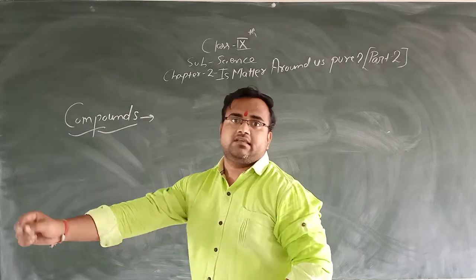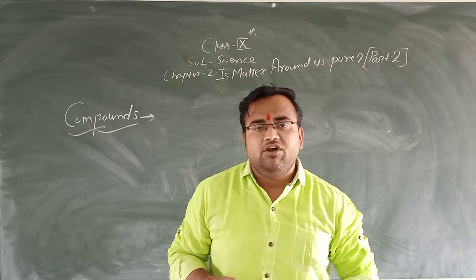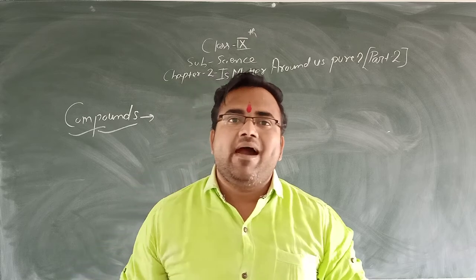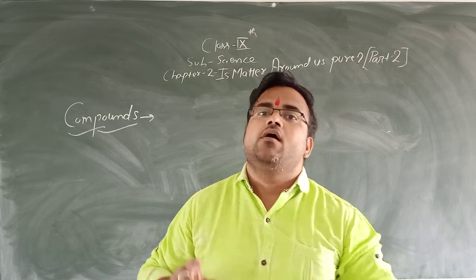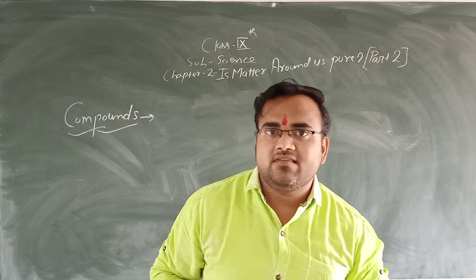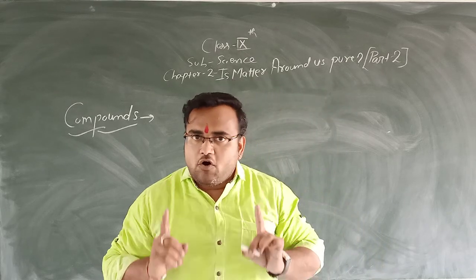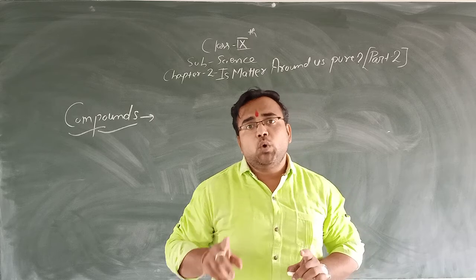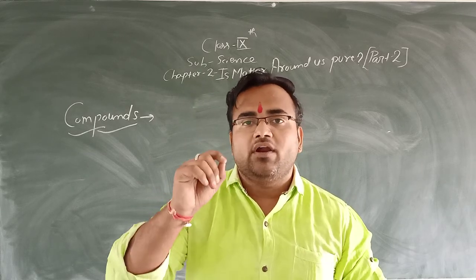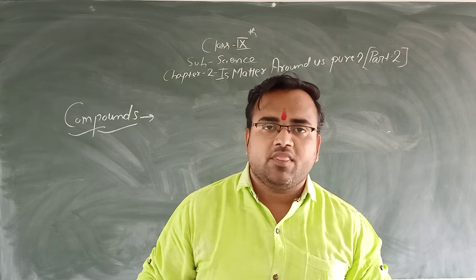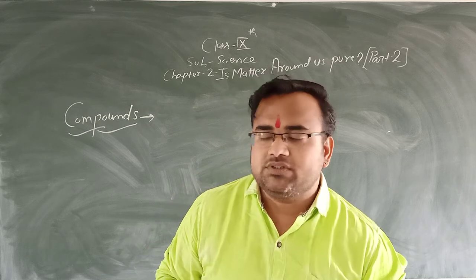See, compounds are the substances which are made by combining two or more elements in a fixed proportion.